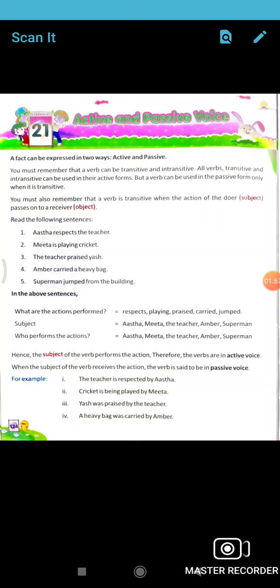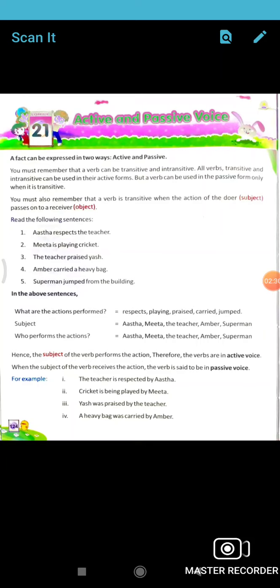First, Astha respects the teacher. What is the subject here? Astha. What is the verb? Respects. And the object? The teacher. So the teacher will be the new subject of the passive voice. Which tense is it? Respects, simple present, which means present indefinite. In the present indefinite, when you change to passive voice, is, am, are is used. And one more important thing, always the verb's third form is used in passive.